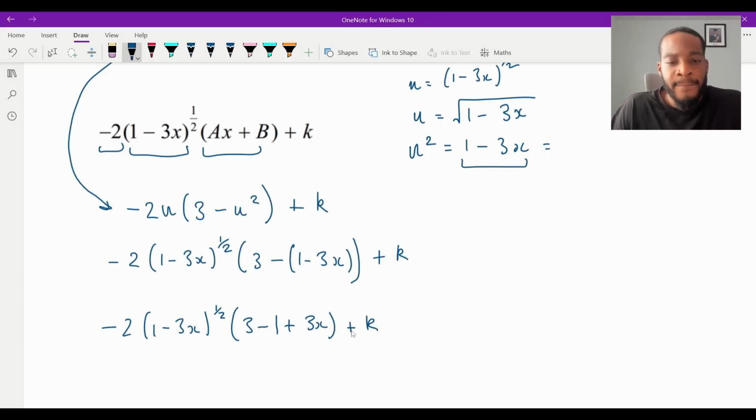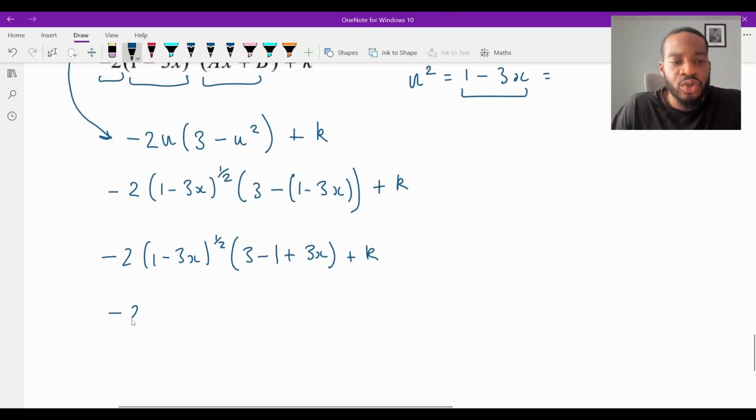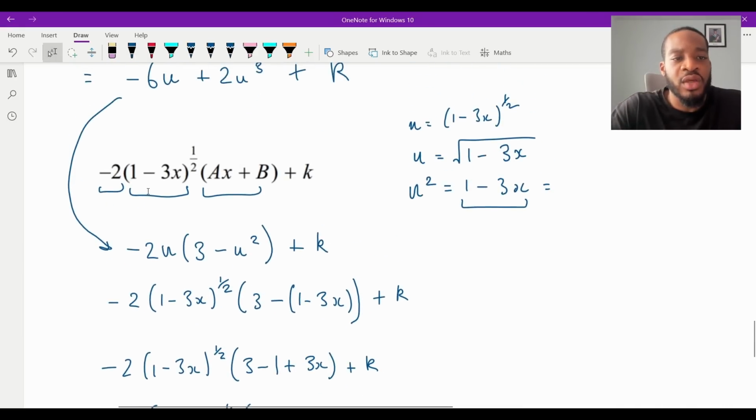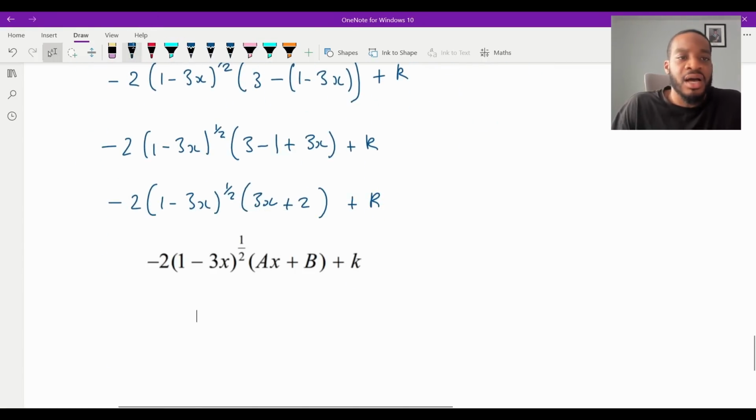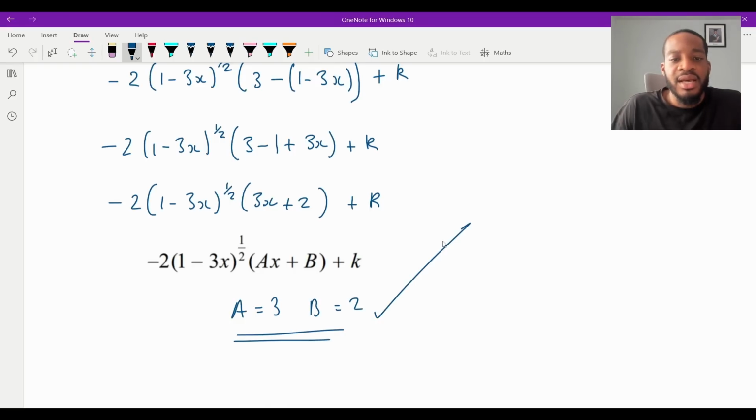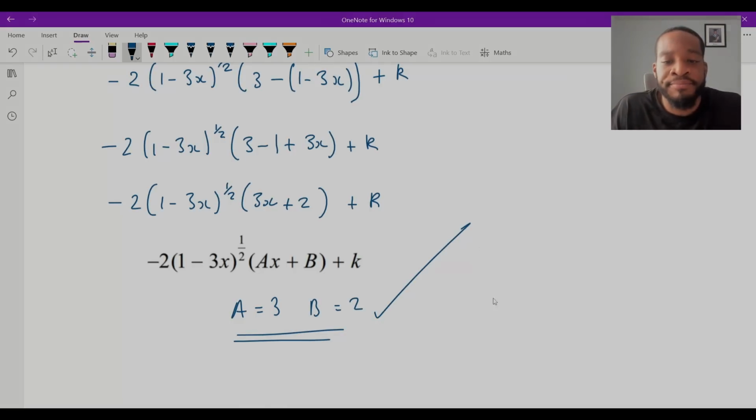Plus k. And then -2, 1 minus 3x to the half. And then this here is just going to be 3x there. 3 minus 1 is 2, and then plus k. So now if we compare that with what they want us to get to, we can see that it's the exact same form, isn't it? So we can see quite clearly from here that A is equal to 3 and B is equal to 2. And that's it. And that is one way of doing it.